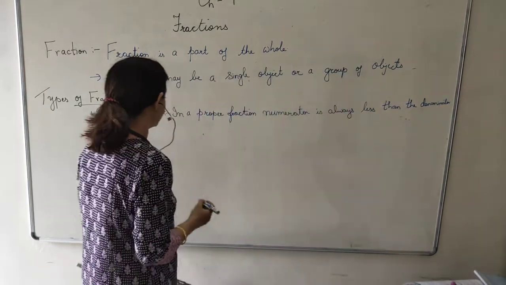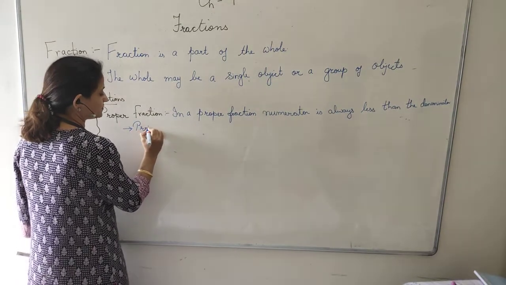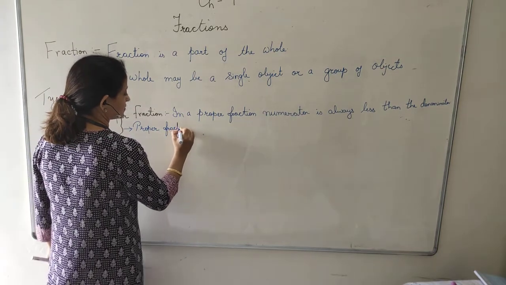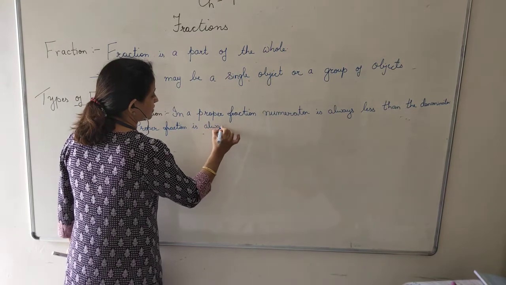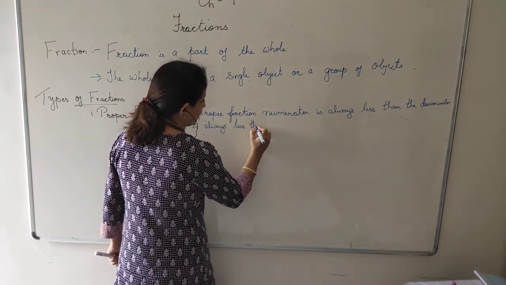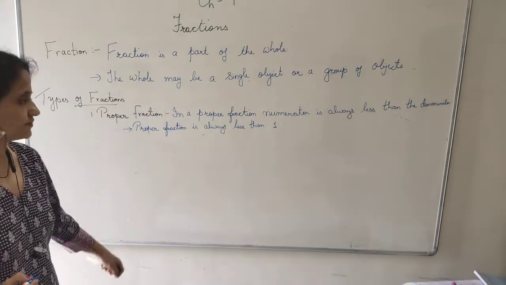And one more thing, leave one line and write proper fraction is always less than 1. Less than 1. It is very important.